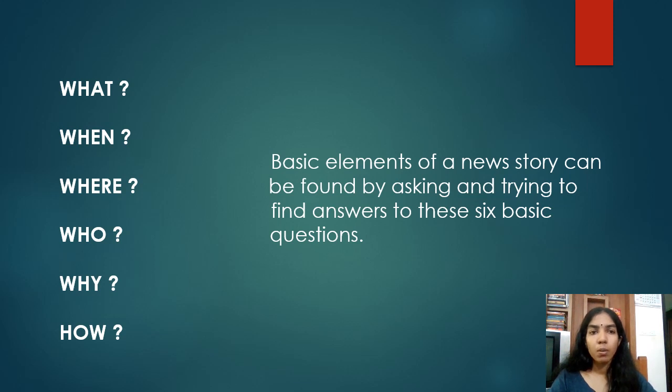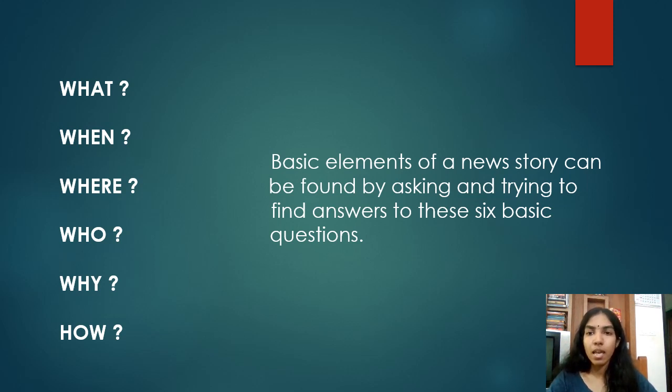And now we are going to look at the details that are to be included in this news story structure. So we saw that the news story structure is written in the form of an inverted pyramid structure, and this inverted pyramid structure consists of three areas. That is, a lead will be there, the body of the news story will be there, and there will be a conclusion. So in the lead, that is the first few sentences of a news story, what details must be included?